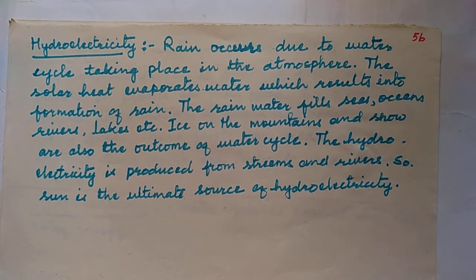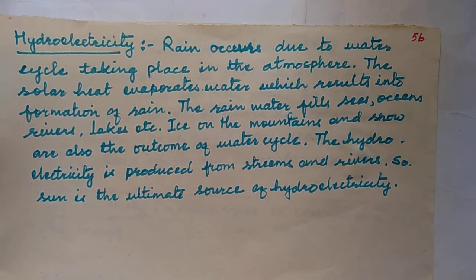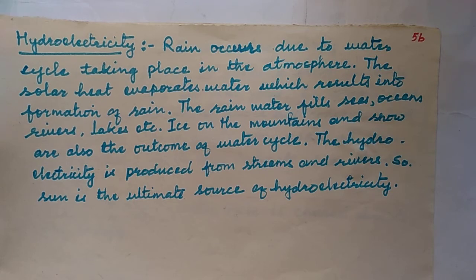Rainwater fills lakes, rivers, seas and the oceans. Some amount of rainwater falls on the mountains, which gets converted into snow and ice. All these are the outcome of the solar cycle. Snow and ice in the mountains melt and form rivers. The water flowing in the rivers is used for producing hydroelectricity. So we can say that hydroelectricity is also the outcome of solar energy.